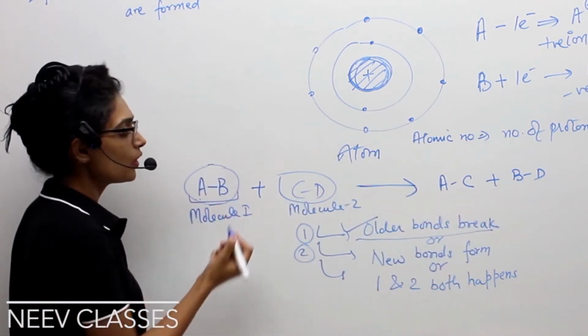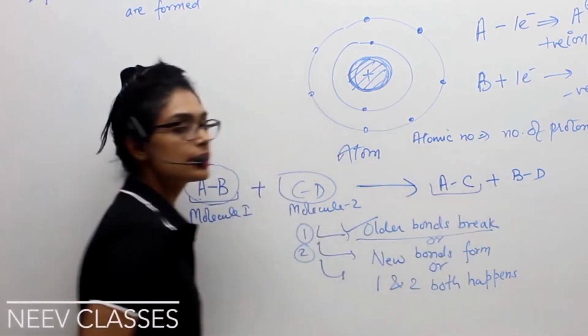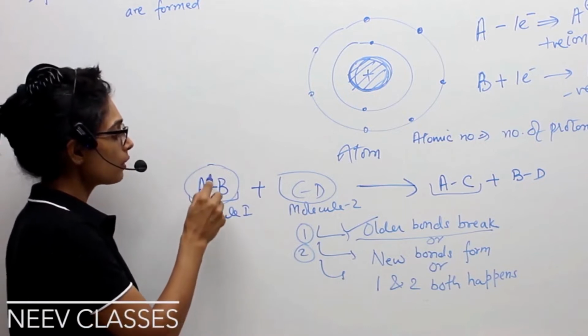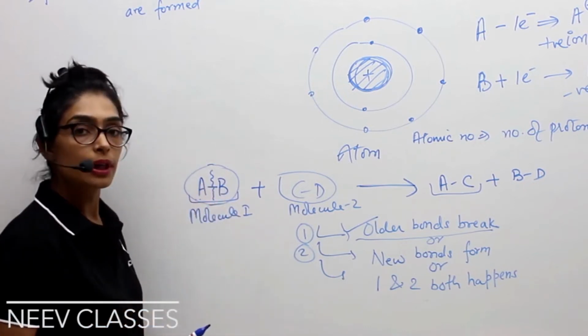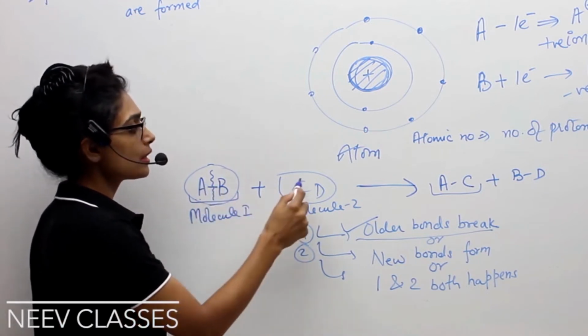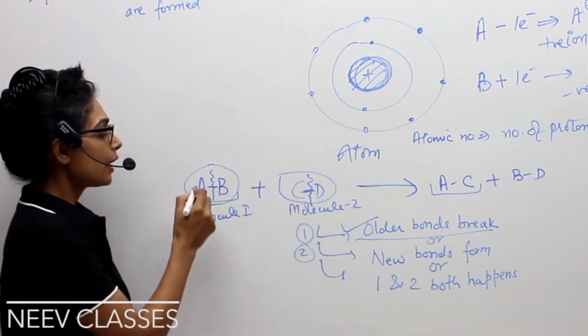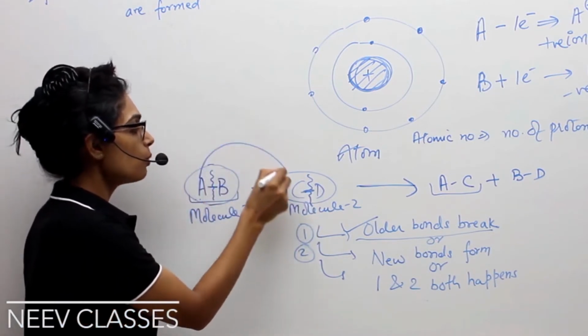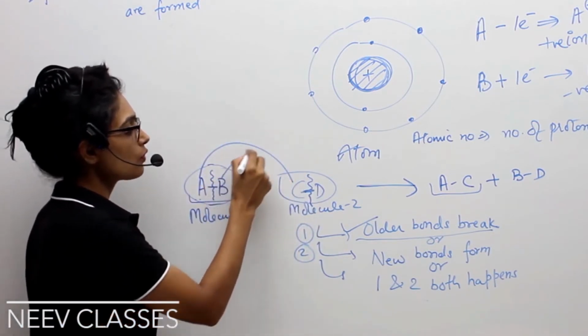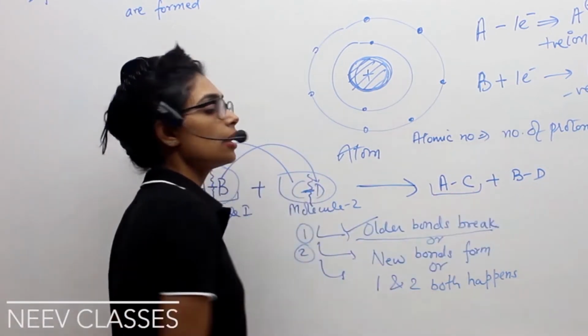Earlier, the bond was between A and B, and now the new product is A and C. So there would be a bond breakage between A and B, and a new bond has formed between A and C. That means C has broken its older bond with D. Now A has formed a new bond with C and B has formed a new bond with D. That's how AC and BD are formed.